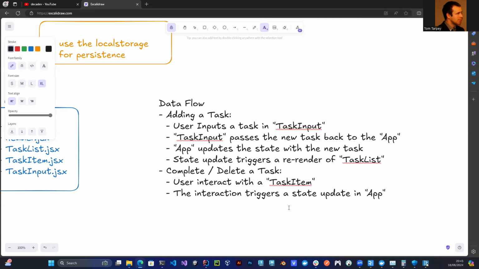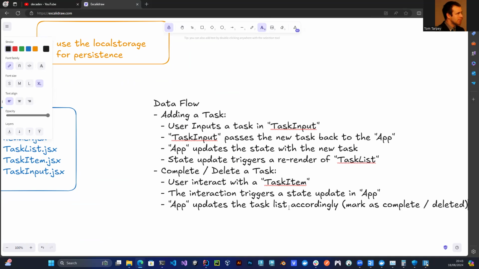What do we want to happen next? Well, we want the app to update the task list accordingly. So then the app updates the task list accordingly, as in mark as complete or deleted, whatever you want to do. And then after that, the update to the state will trigger a re-render, basically.